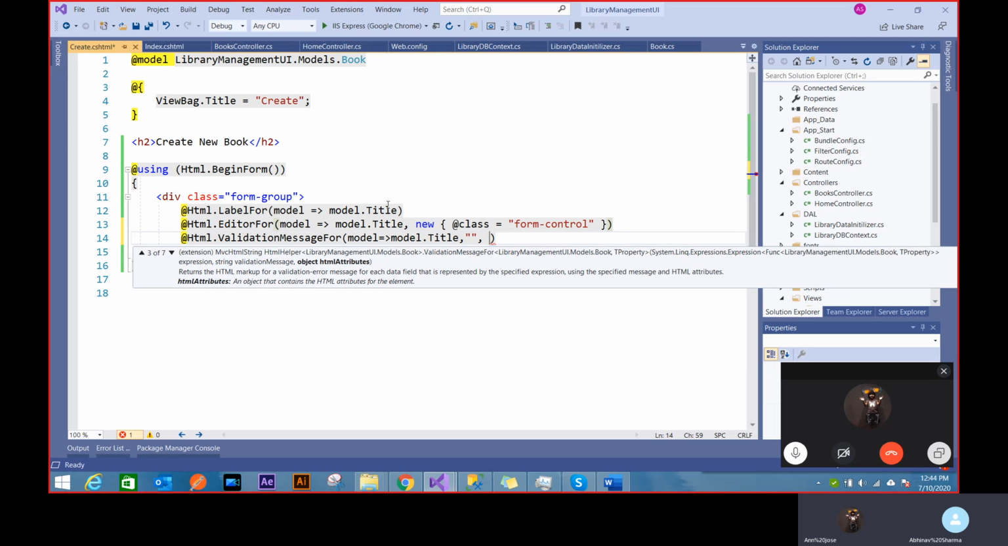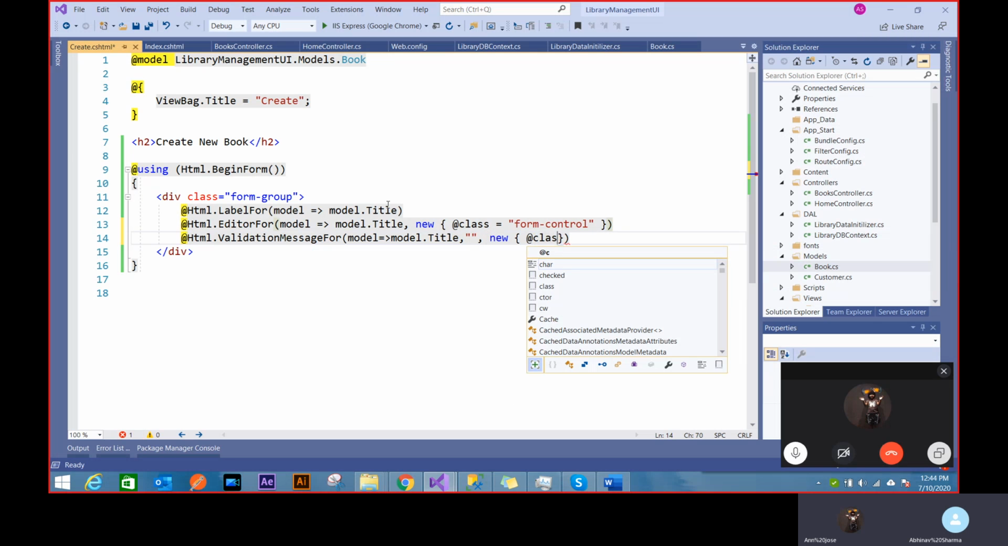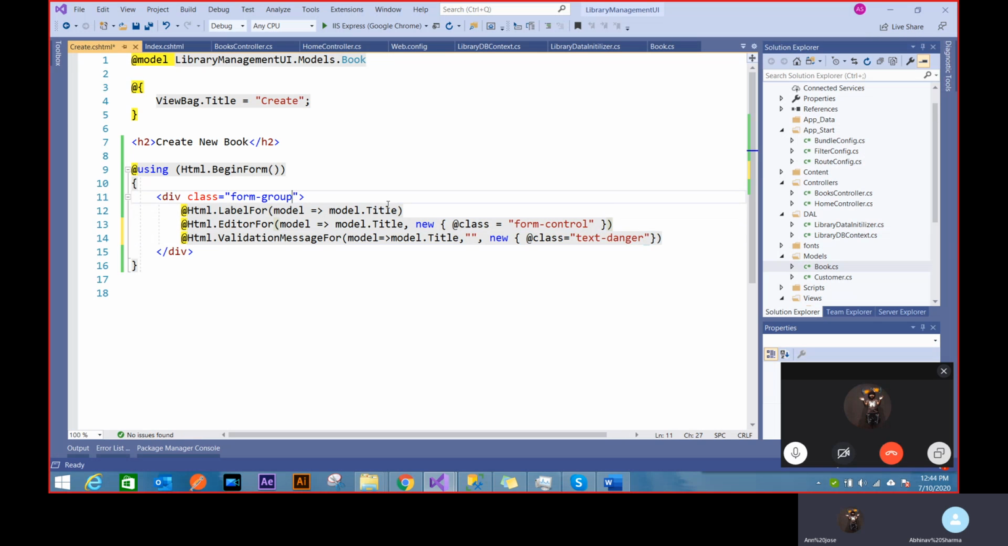So that basically means the same thing. New class, and this time add a text danger or something. Let's verify if there's a text danger. Yeah, there's a text danger. That means it'll come as red. And that's a validation form. So this is done for title.